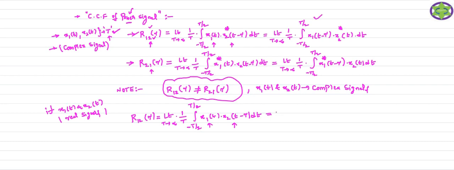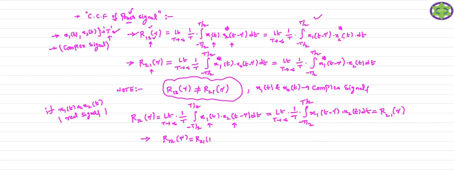So we can rewrite this formula in this fashion also. You can take the shift on either of x1 or x2. So limit T tends to infinity, 1 by T integral minus T by 2 to T by 2. Here you should take the shift on the first signal, that is equal to x2 of t into dt. Now what is this formula? This formula is nothing but R21 of tau. So that means if the signals are real signals, here R12 of tau is equal to R21 of tau.